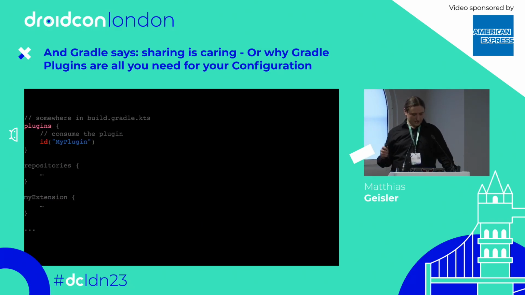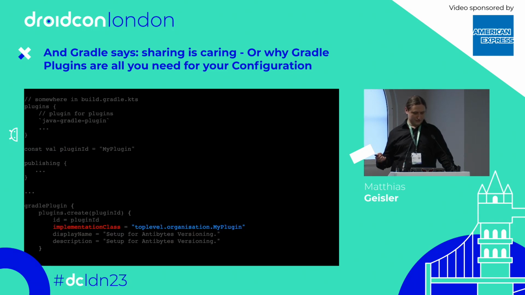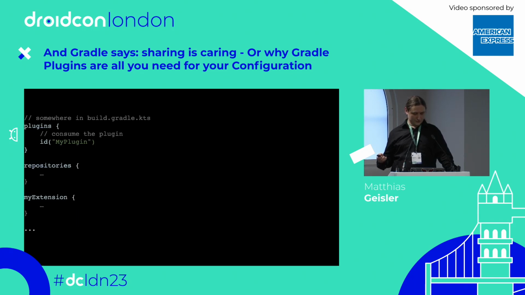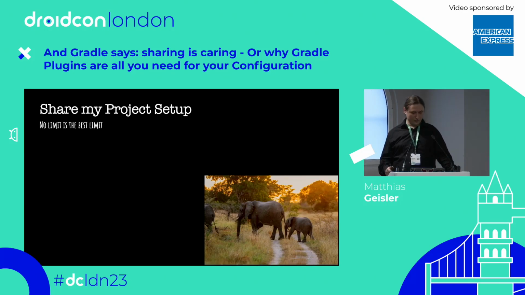And here we then consume the plugin with our plugin ID, which we set before. So that's it. And then the plugin is exposed. If you share it via something like Maven Central, of course, you have to set a repository to find it, and you also then get access to your extension. That's it. You can do everything you want then.